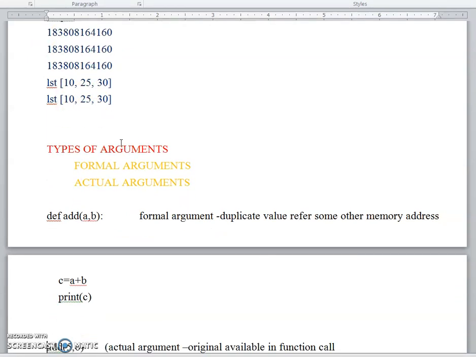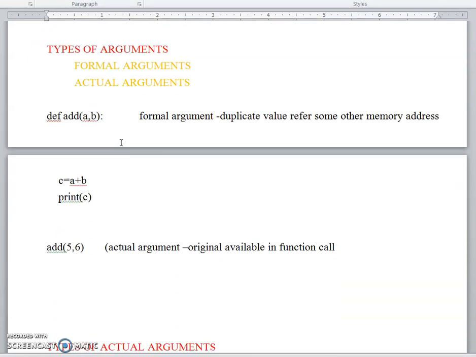Then we are going to talk about the types of arguments. There are 2 types of arguments. I already told you: formal argument and actual argument. Actual argument means it is available in the function call. It is the original value, and we are passing a duplicate copy, which is stored in some other location.